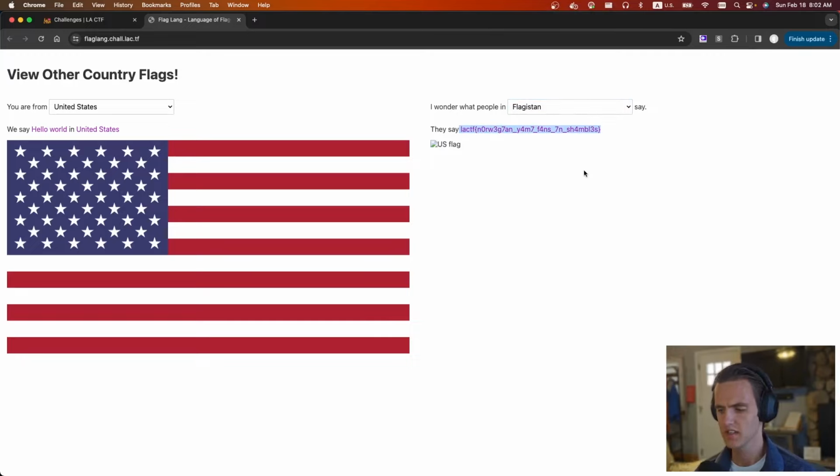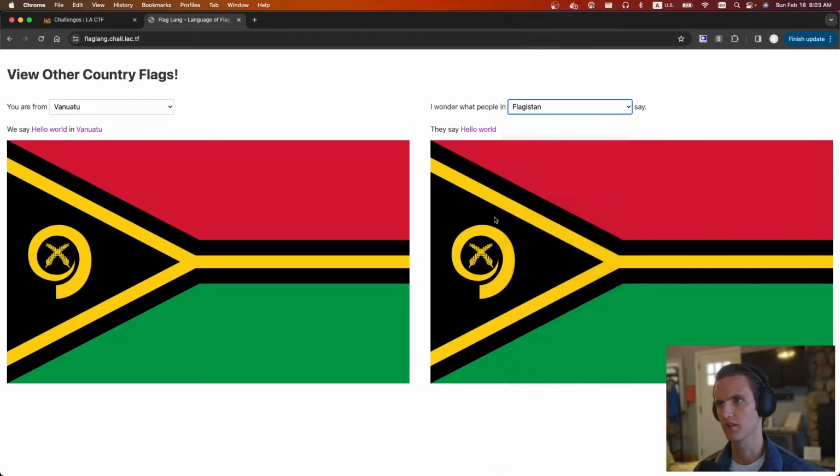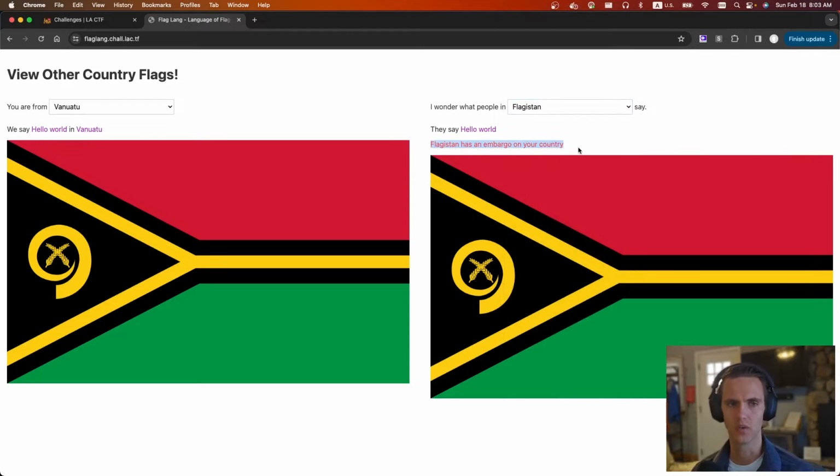This works because it does some comparison with cookies, and since we haven't modified the left side, we don't have a session, and it just happens that the logic works out such that we can get the flag from Phlagistan. The way it's supposed to work, though, is you pick one here, and now I have an actual session, so when I go to Phlagistan, it says, oh no, your default flag has an embargo and you're not allowed to go there.